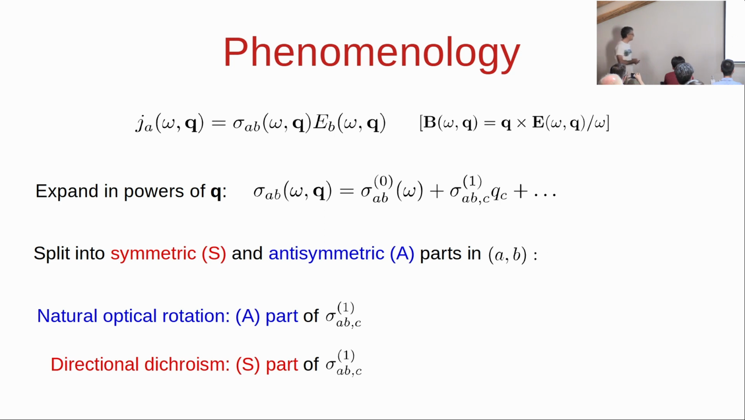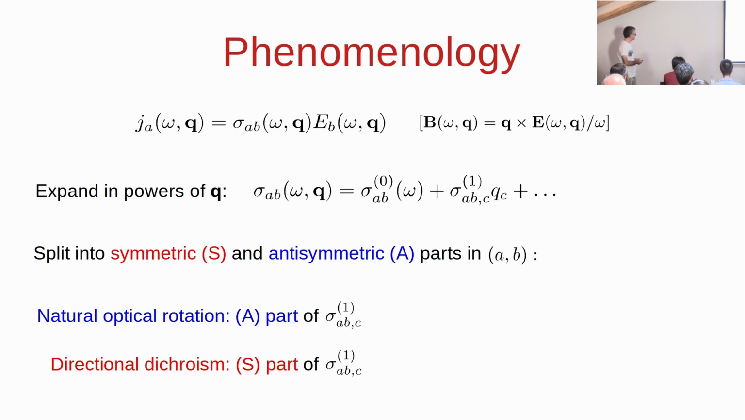And what we want to do, so this conductivity is a function not only of frequency, but of the wave vector Q of light. And we want to expand it in powers of that wave vector Q. And I will go to first order. So at zeroth order, it is a tensor with two indices. A is the direction of the induced current. B is the direction of the field. At first order, there is a third index, which is the Cartesian component of the wave vector of light.